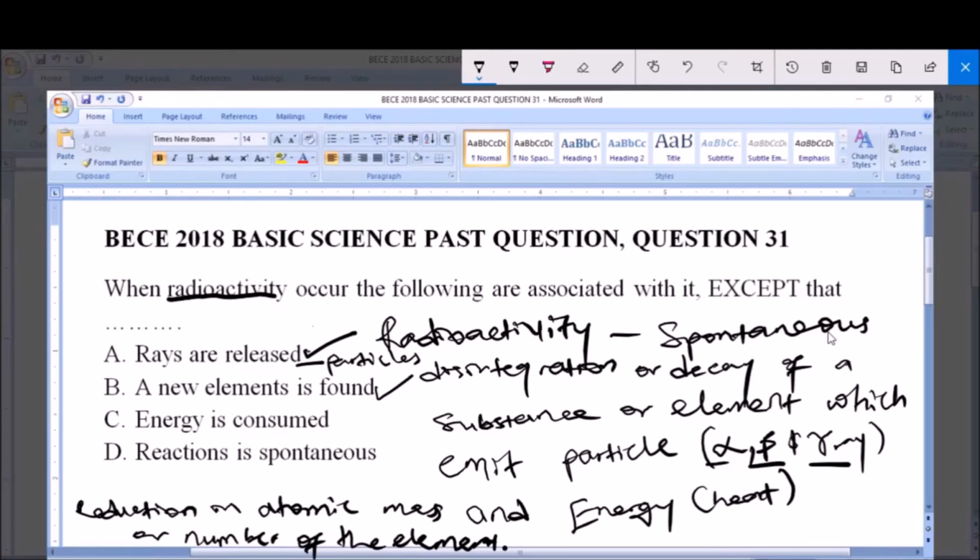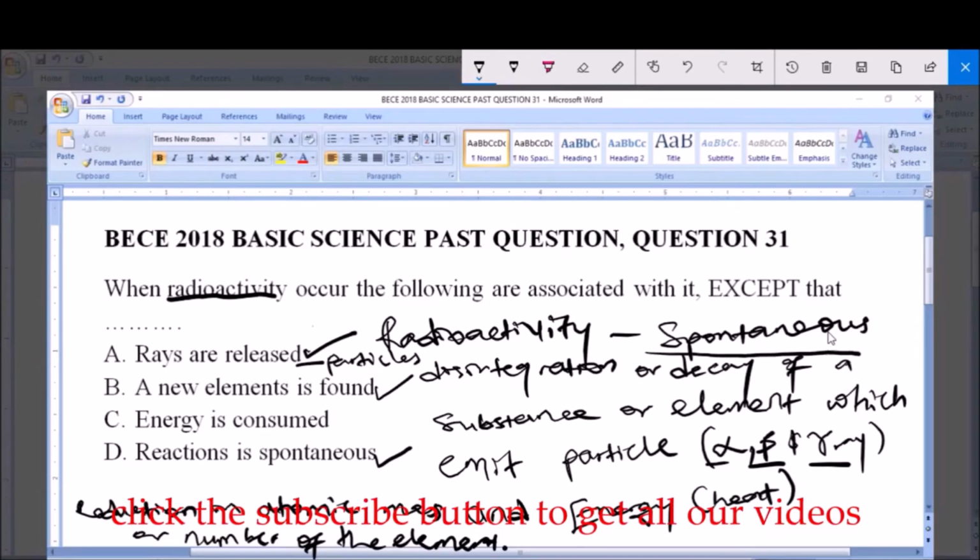Now D here says, I want to skip C. D here says reaction is spontaneous. And yes, the reaction is spontaneous. Remember from our definition, I said radioactivity is the spontaneous disintegration or spontaneous decay. So the reaction is actually spontaneous. It is a sudden reaction.